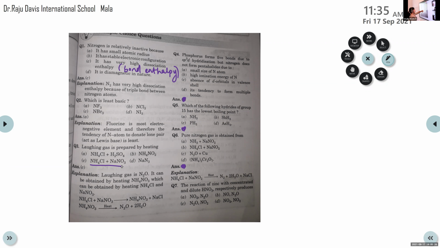Then question number 4. That's from phosphorus, but it is related to nitrogen, so we can discuss this question. Vidur, can you read question number 4?